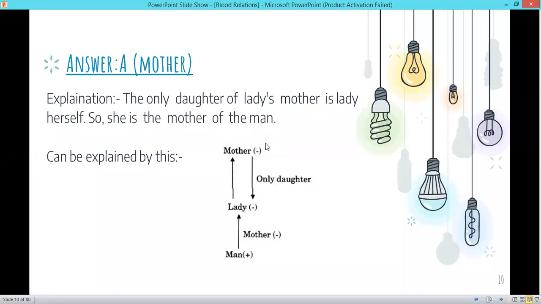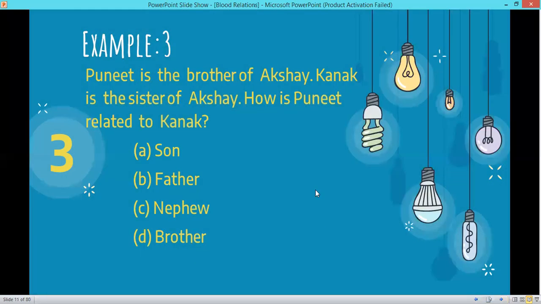Second, just add up the flow diagram and you will eventually get the answer. So here the answer is she is the mother of the man. Now Puneet is the brother of Akshay and Kanak is the sister of Akshay. How is Puneet related to Kanak?